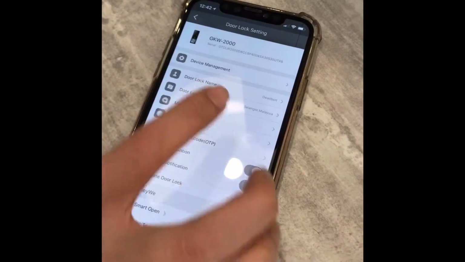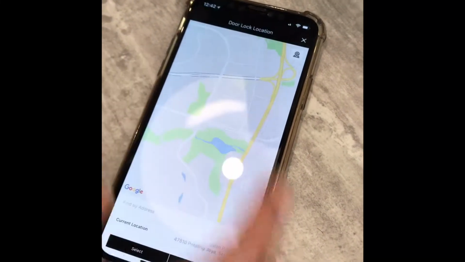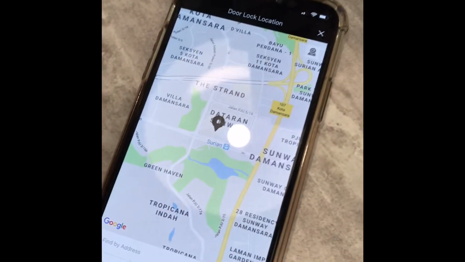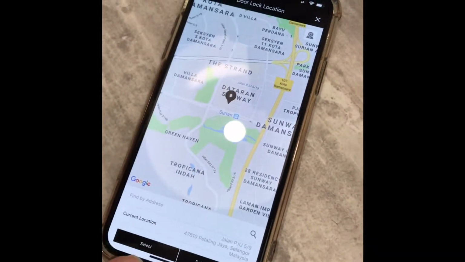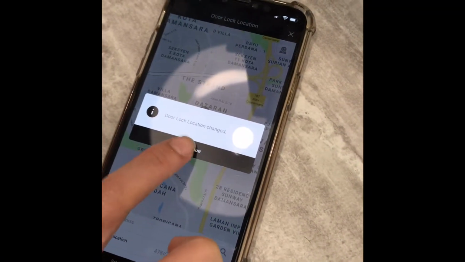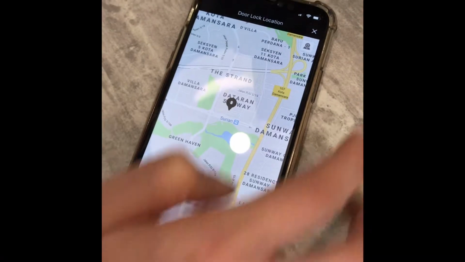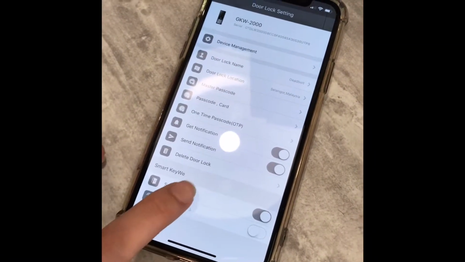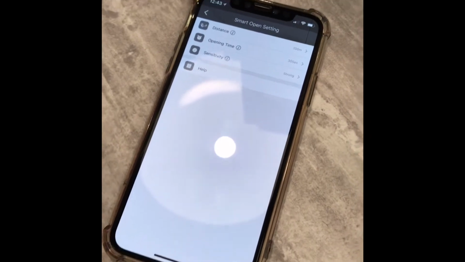Before you use the smart KeyWe, you have to make sure you set the door lock locations. Just click the button here, right? It will track your current locations and click select. And door lock location has changed. Continue. And success, and you're going to click this one, smart open.